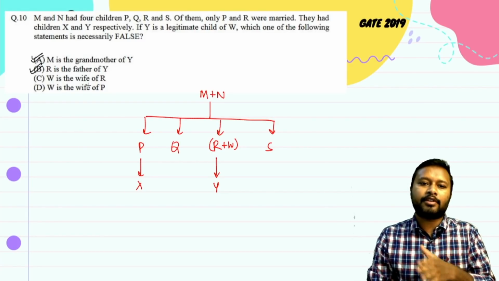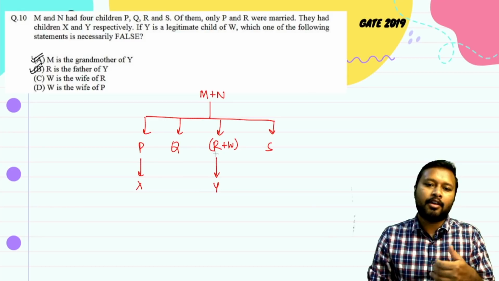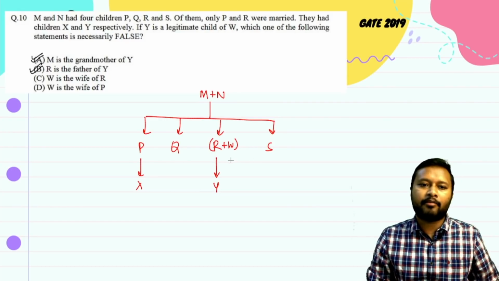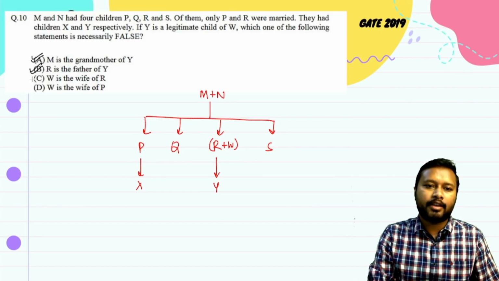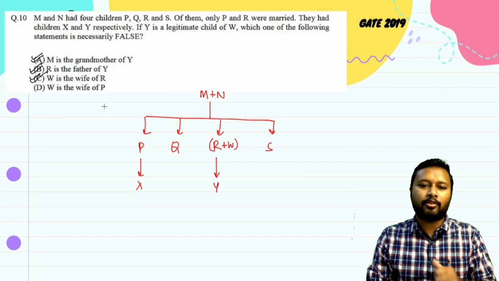The next says W is the wife of R. So yes, that is true, because we have just written that R and W are married. If W is female and R is male, they are husband and wife, and W is the wife of R. Yeah, this is also true. The last one says that W is the wife of P. That's not going to be true.